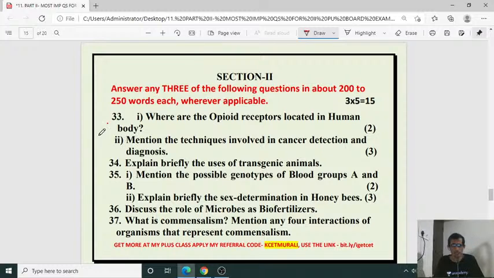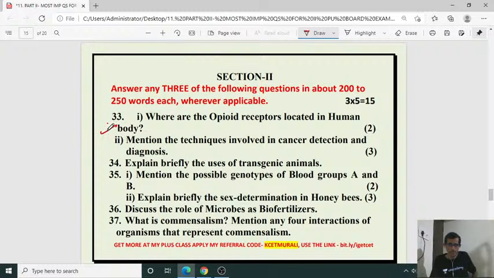So now let us have the next question, 33. Here I am taking only Karnataka PU board exam related points. It's not ICSE or CBSE. This is NCERT book based questions under the Karnataka board exam, second PUC biology. So 33 questions.